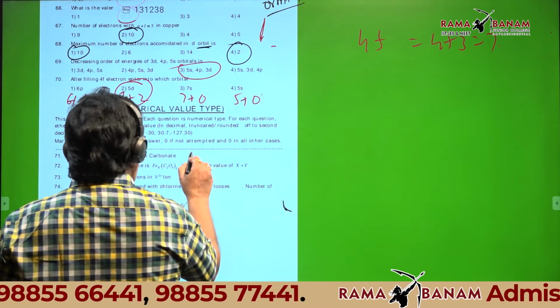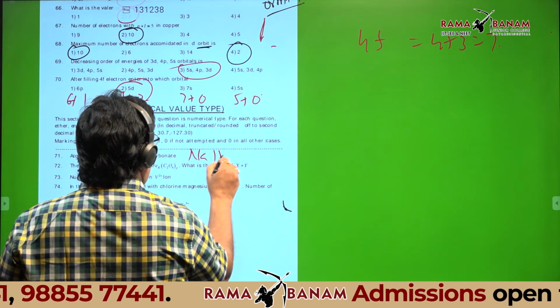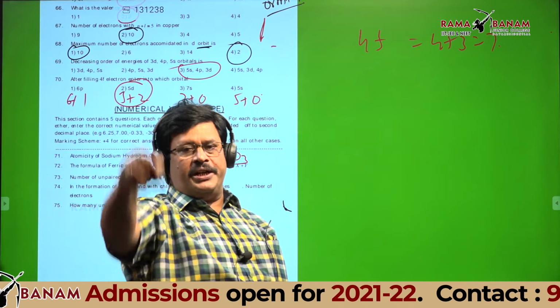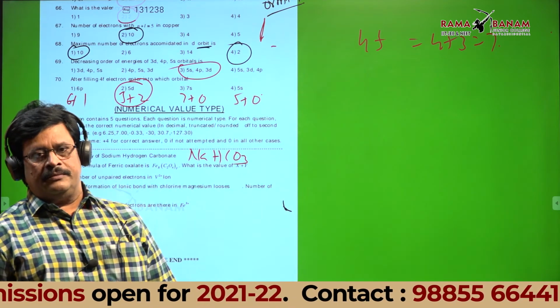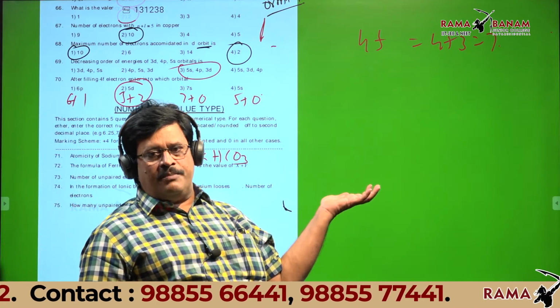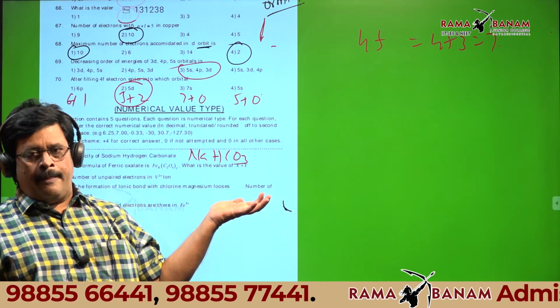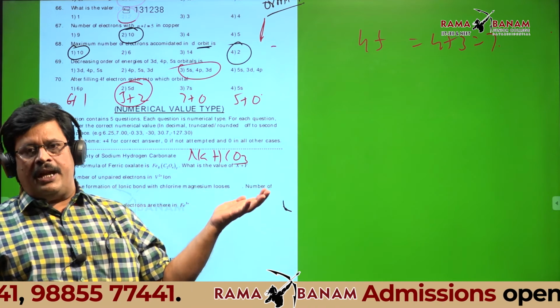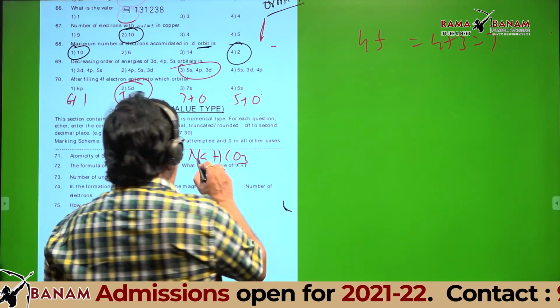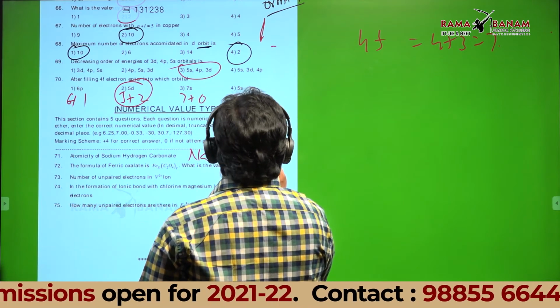Excellent. Can anyone tell what is meant by atomicity? Atomicity is nothing but the number of atoms present in one molecule. 1, 2, 3... So atomicity is 6.